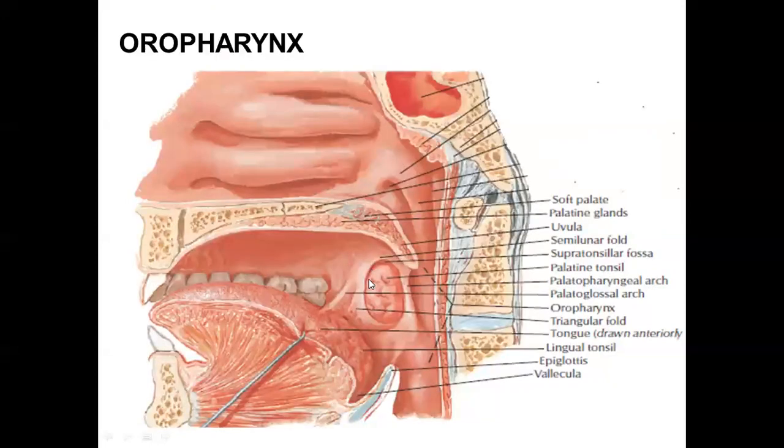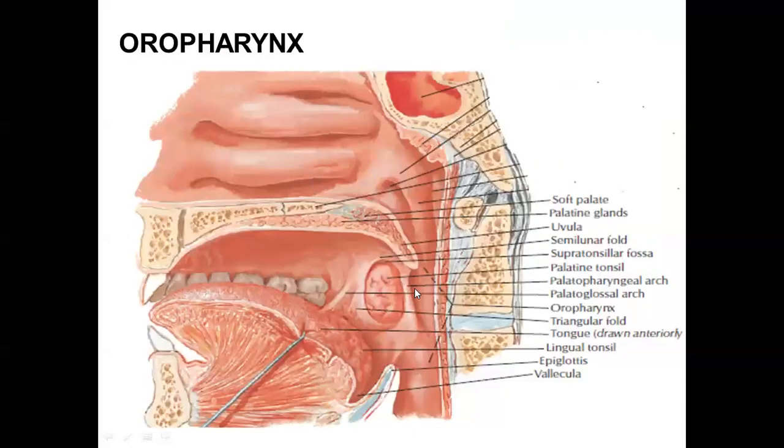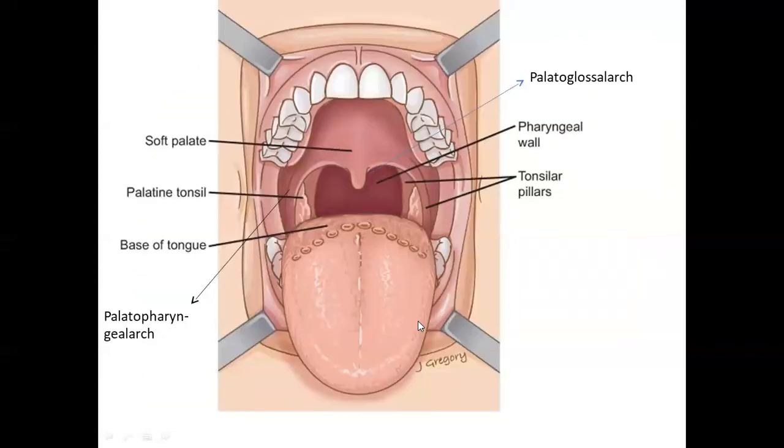This was a sagittal section. This is when we open the mouth. So uvula से नीचे जाता हुआ this one is known as the palatoglossal arch. और पीछे we have the palatopharyngeal arch. ठीक है? इसके बीच में we have the tonsils. The palatoglossal arch, this one was projecting downwards and forwards from the palate to the lateral margin of the tongue. And the posterior, this one, the palatopharyngeal arch, runs downwards and backwards into the pharyngeal wall. Okay.